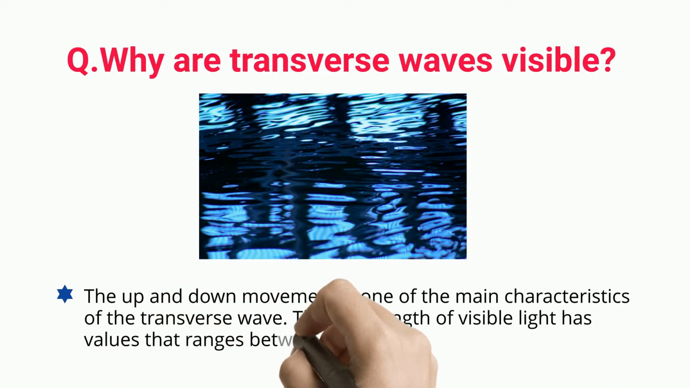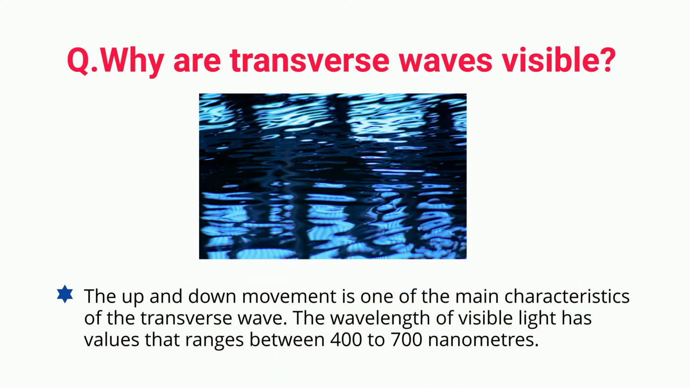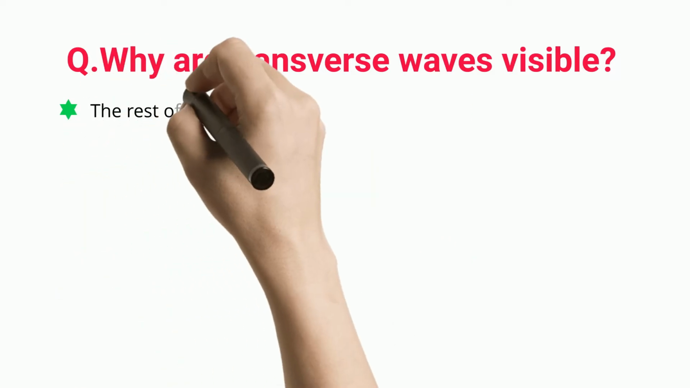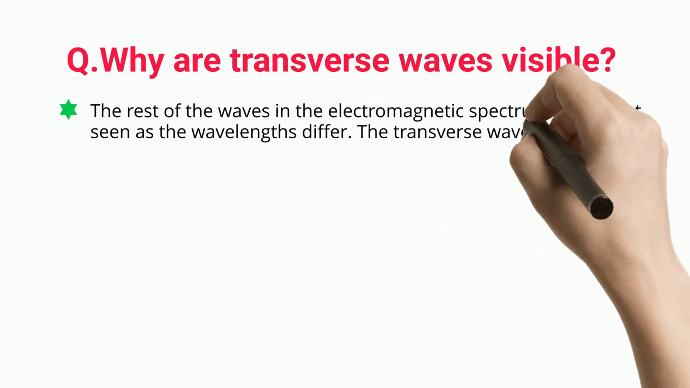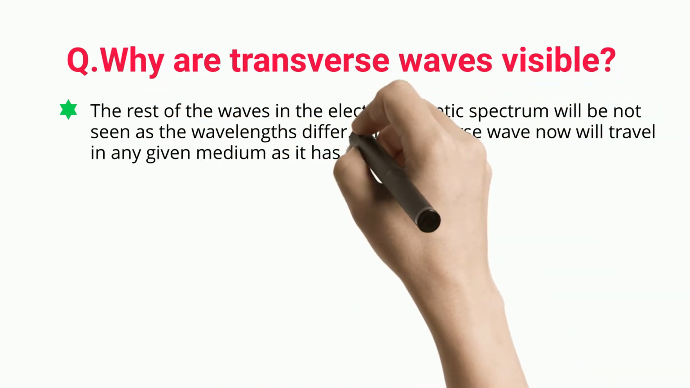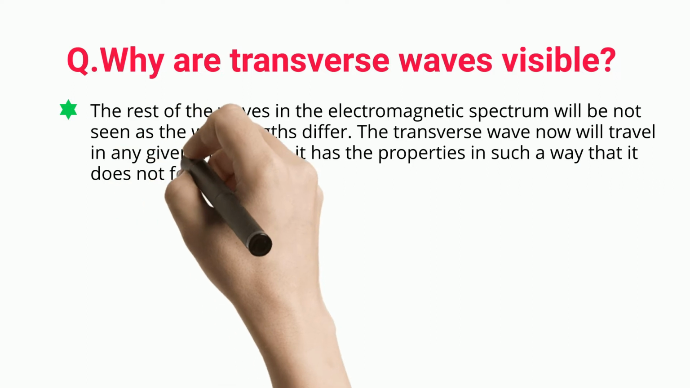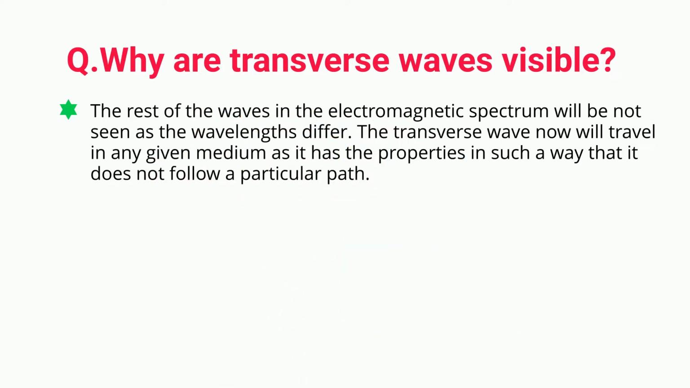The wavelength of visible light has values that range between 400 to 700 nanometers. The rest of the waves in the electromagnetic spectrum will not be seen as their wavelengths differ. The transverse wave will travel in any given medium as it has the properties in such a way that it does not follow a particular path.